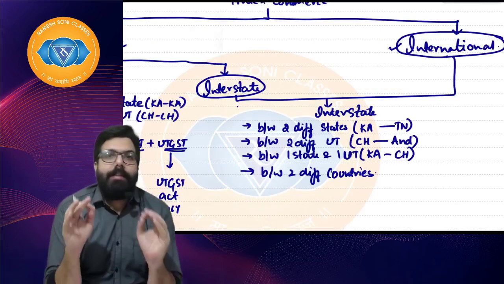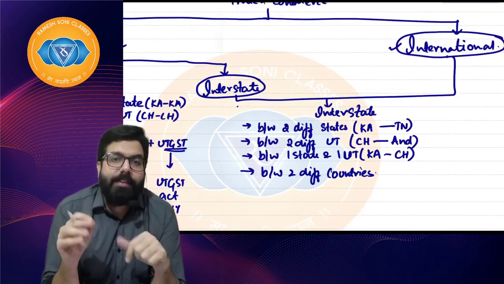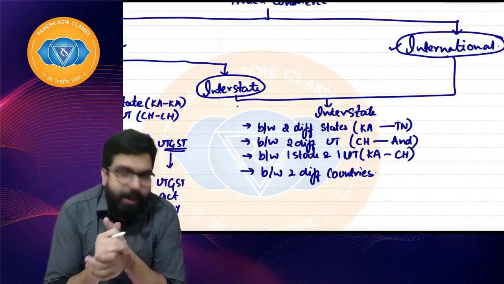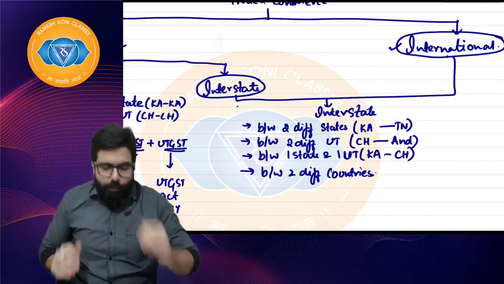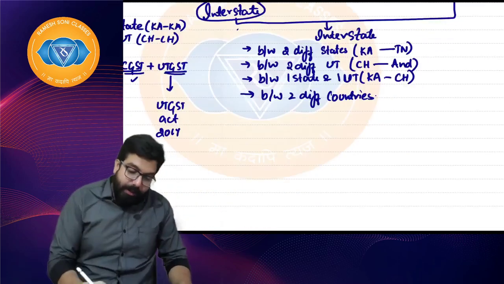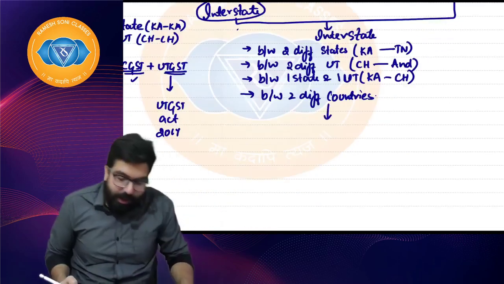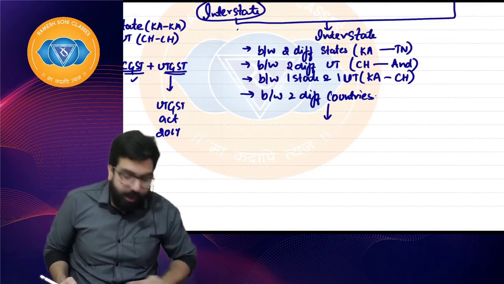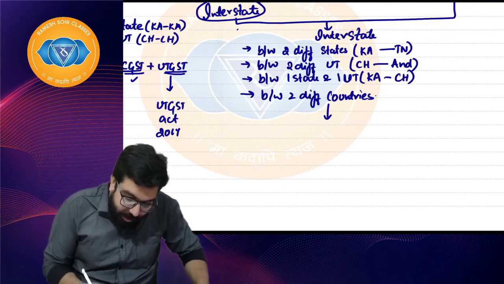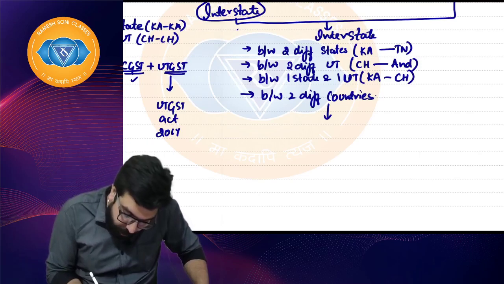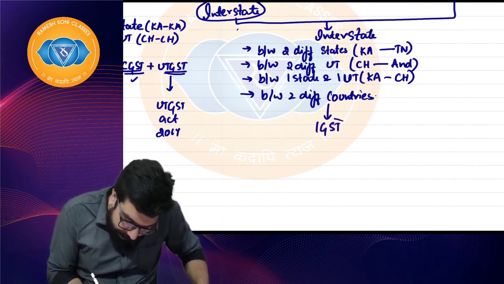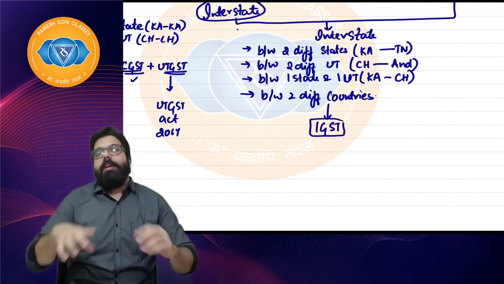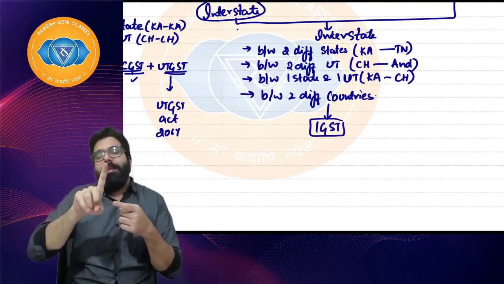And whenever there is an interstate transaction, everyone quickly listen. Whenever a transaction is between different states, different UTs, the government will collect IGST. So whenever a transaction is from one state to another, what will be levied? IGST.